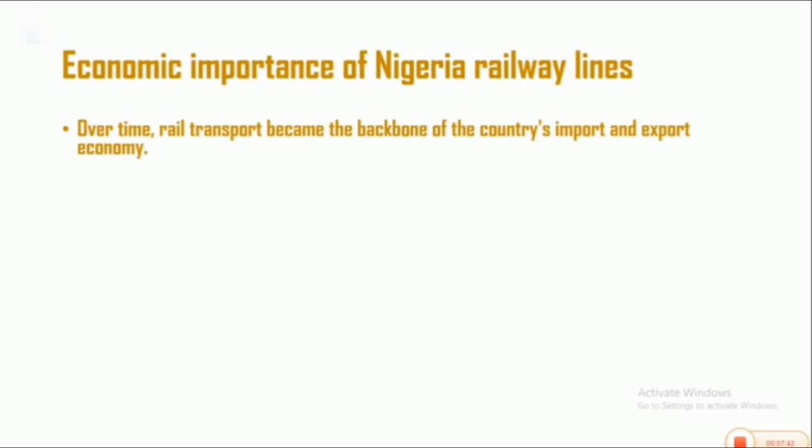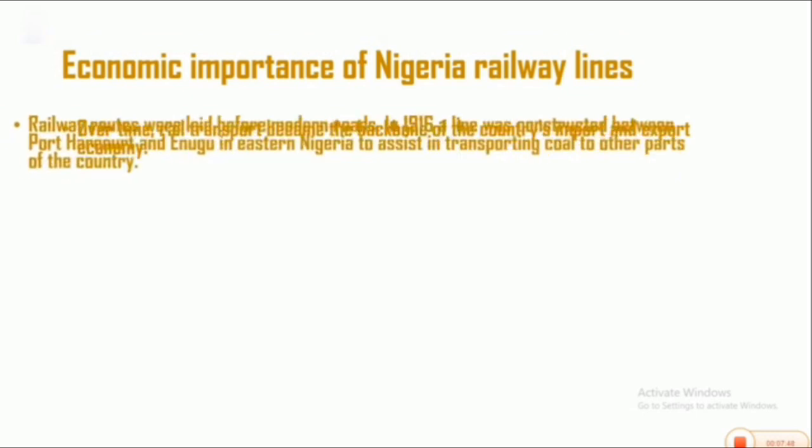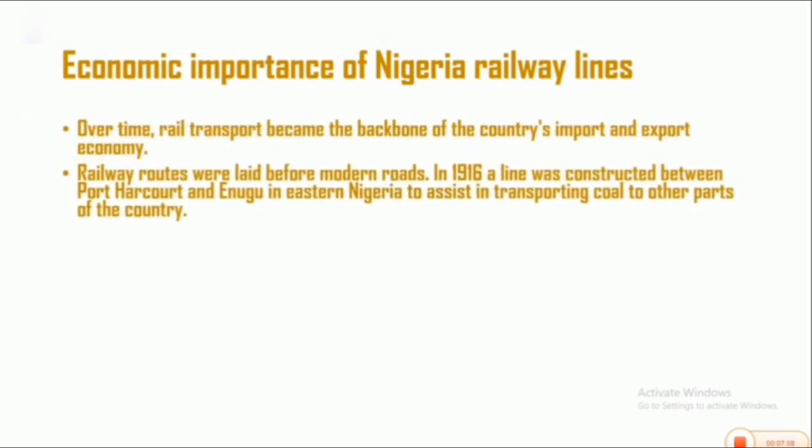Another economic importance of rail transport is that railway routes were laid before the modern roads. In 1916, a line was constructed between Port Harcourt and Enugu in eastern Nigeria to assist in the transportation of coal to other parts of the country. See, the railway tracks were laid before most of the modern roads.